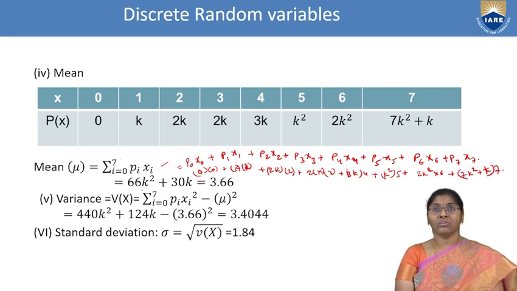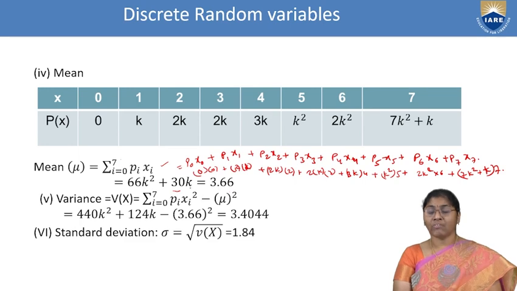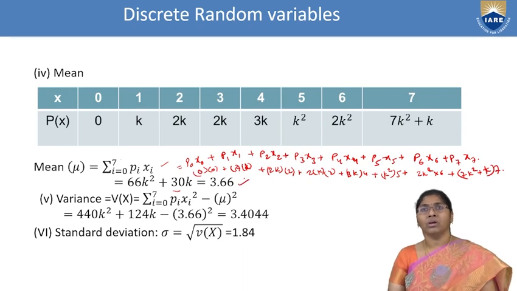The total is 66k square plus 30k, where k value is 0.1. We are substituting that value, we get 3.66 is the mean of this problem.